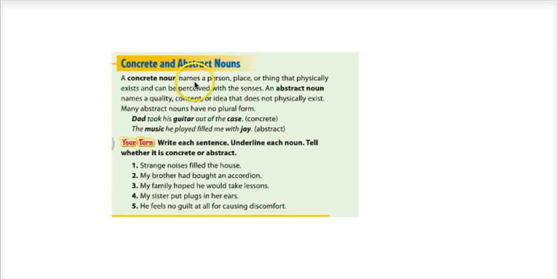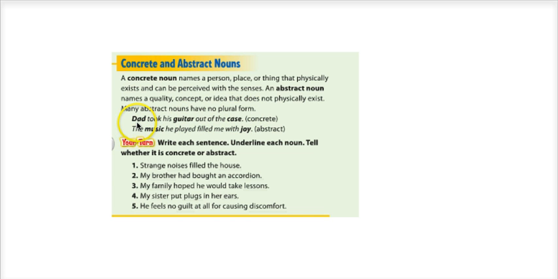A concrete noun would name a person, place, or thing that physically exists and can be perceived with the senses. These are things you can pick up and throw and touch and feel, while an abstract noun, that's something you would feel with your emotions. It names a quality, concept, or idea that does not physically exist. In other words, you couldn't pick it up and throw it or move it or change it. You can't really touch it. That would be an abstract noun. And just so you know, many abstract nouns have no plural form.